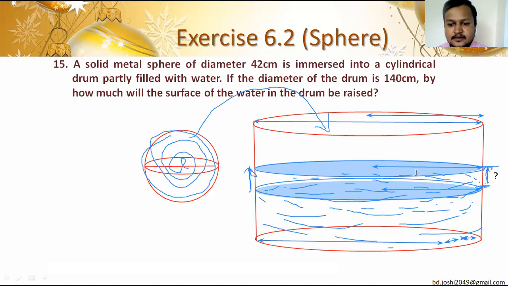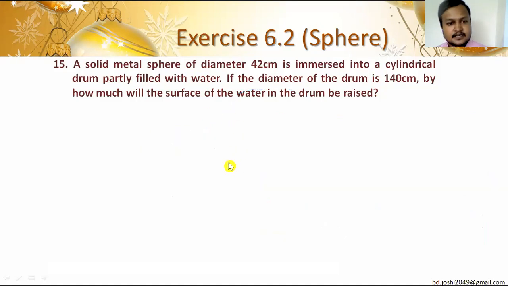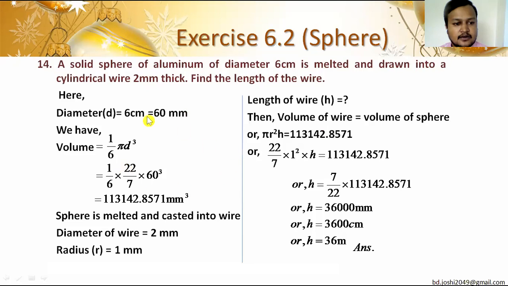Because of that we have to use formula of volume of cylinder for this raised portion. Only the story is different than question number 14. Question number 14 यो गर्ने process दुईटैको same छ। How is it same?